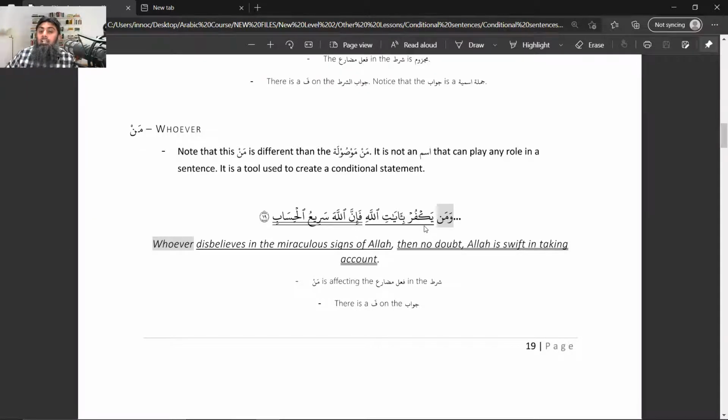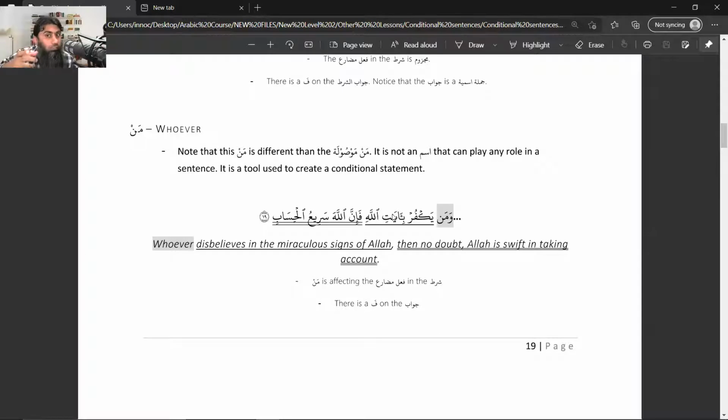Now, if you notice, even if this fa was not here, because you may be thinking that if we do not have the fa, then how would I know that the jawabu shart part has started? For example, after this ayatillah, you have no way to connect this inna Allah with the previous ayah, because the previous one was jumla failiyah, and the parts of jumla failiyah are what? Fail, you got the fail, you got the file, you got mutalliq bil fail. At max, you can get maf'ul, right? But this inna Allah, even if this fa was not here, does not fit in any scheme which can connect this inna Allah with the previous one.